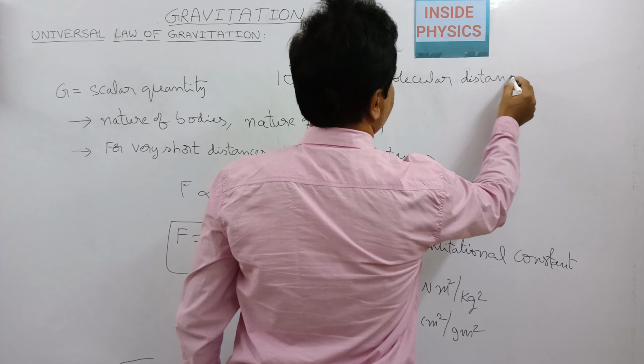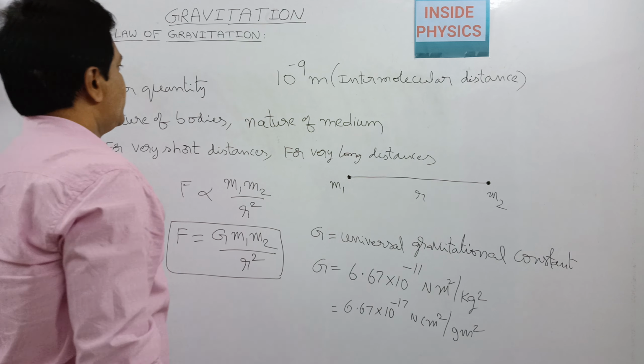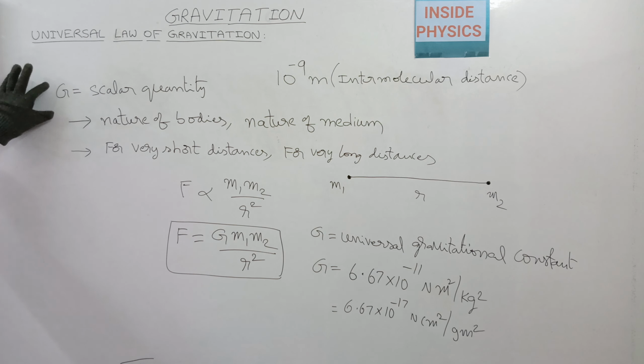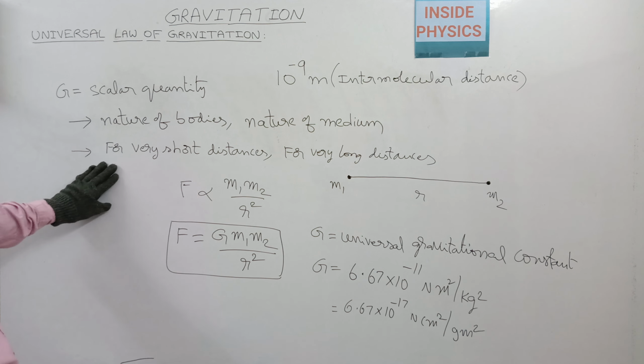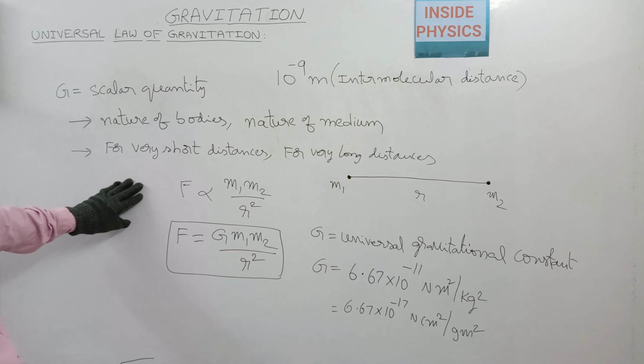So this is how we consider some of the characteristics of G, and where the universal law of gravitation will work and where it will fail.